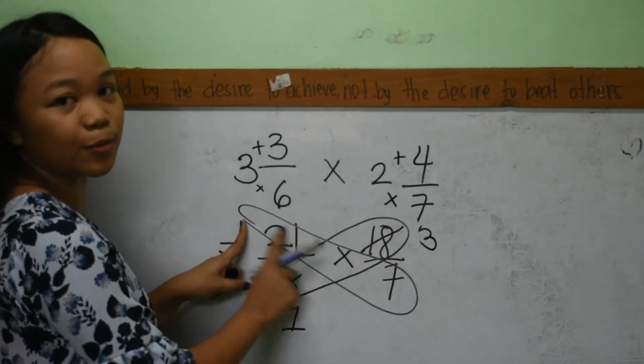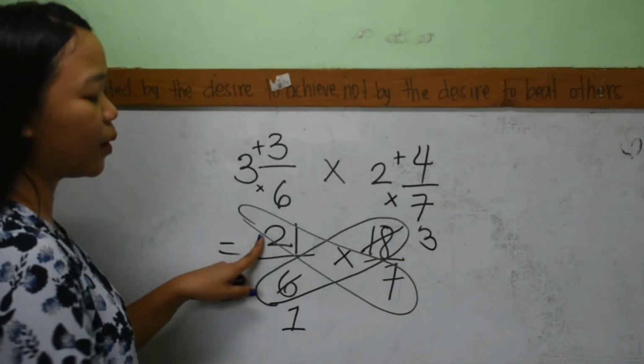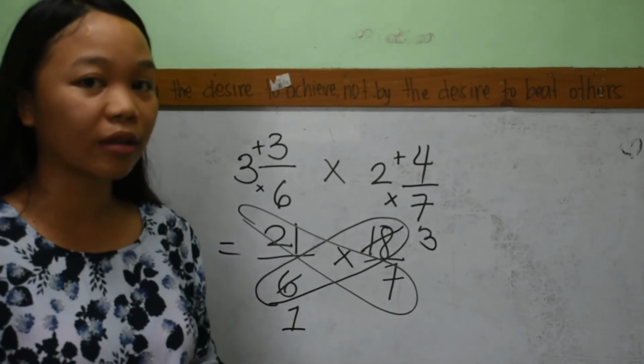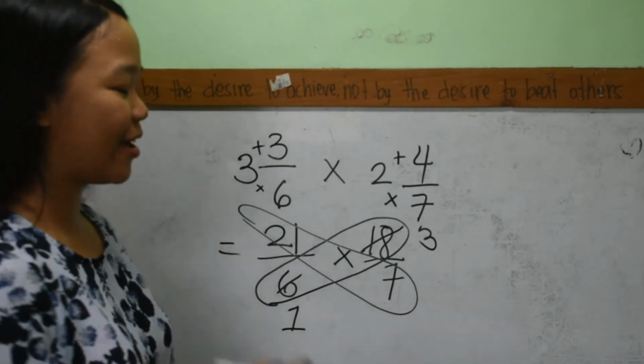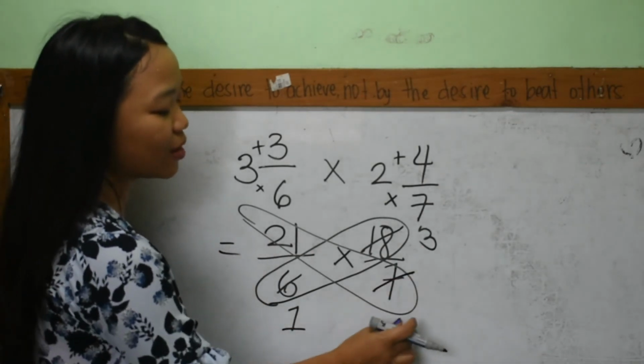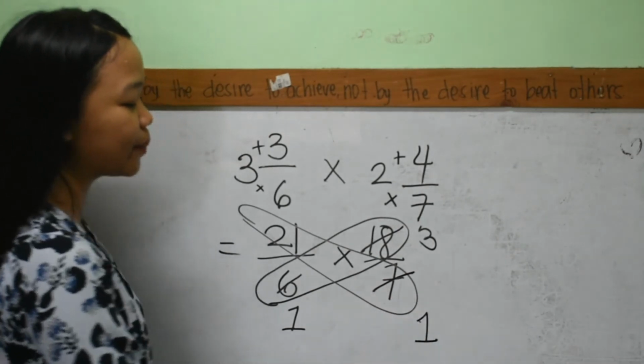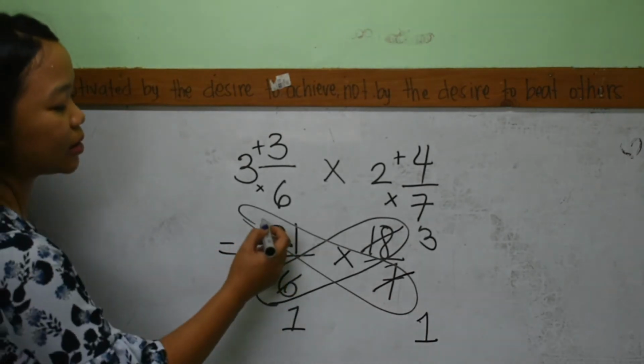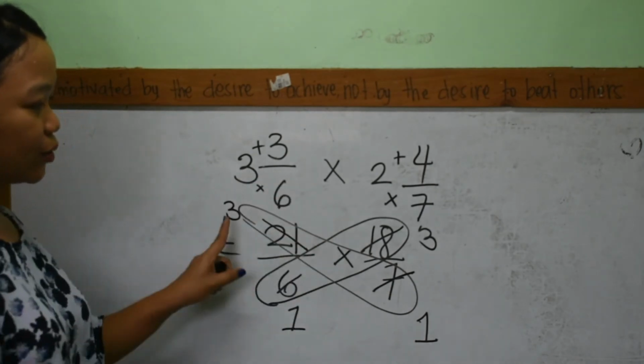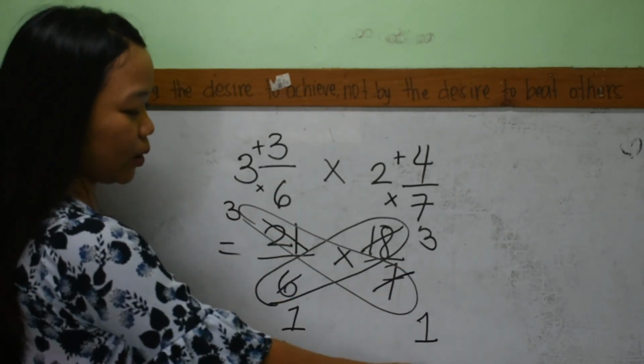Now, this part. We have 21 and 7. Greatest common factor? 7. Great job. So 7 divided by 7, that is 1. 21 divided by 7, that is 3. So we have 3 and 3, and then 1 and 1.